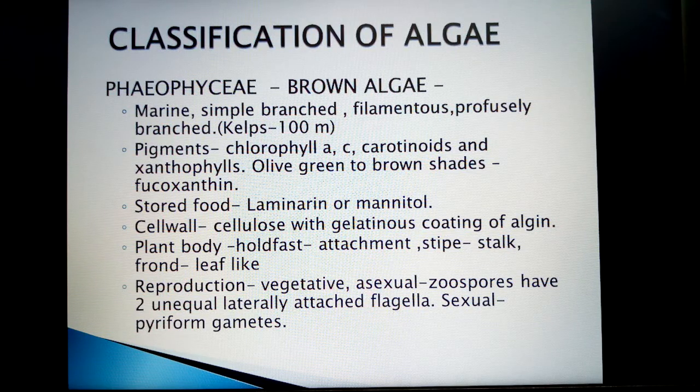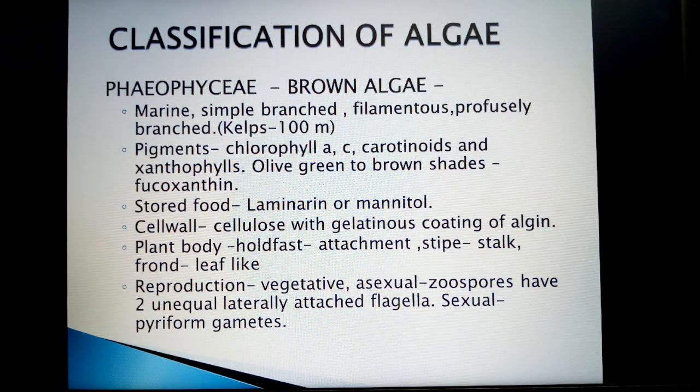The holdfast, which is generally for attachment to the substratum. The next part, the stipe, is a stalk-like structure, and the leaf-like structure for photosynthesis is called the frond. You can see the pictures on page 31.